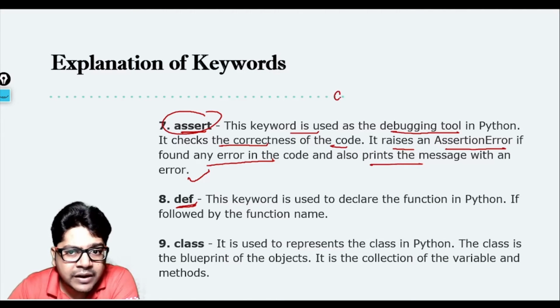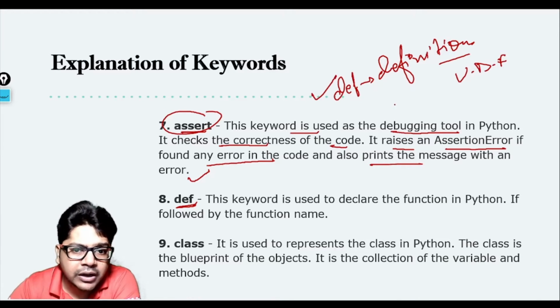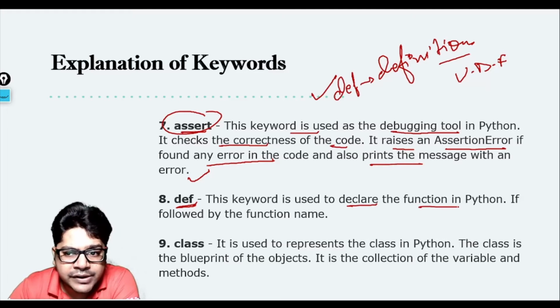Def basically stands for definition. Def stands for definition and it is used when you are defining a function. Okay, so when we move to user defined functions, UDF, we'll be using the def keyword a lot. So this keyword is used to declare the function in Python and it is followed by the function name.